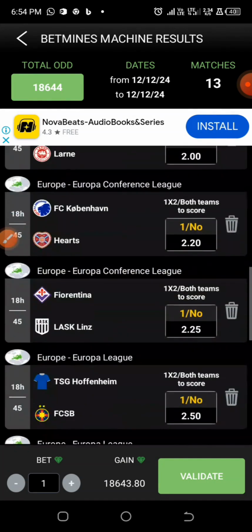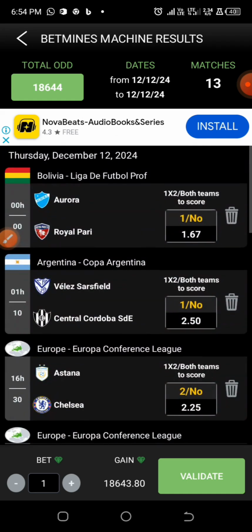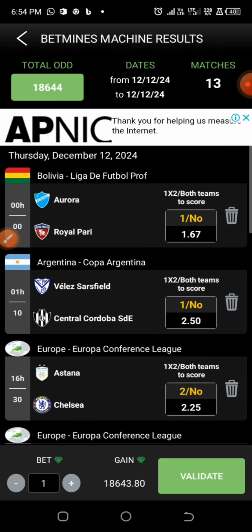All right, so it's like we have 13 games left right now, but out of these particular 13 games, trust me guys, not all these 13 games are expected to come out as win or draw a game. So I'll be selecting some games, few games out of this particular selections as double chance.